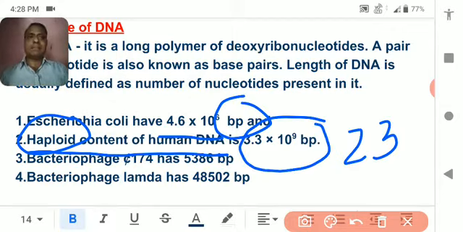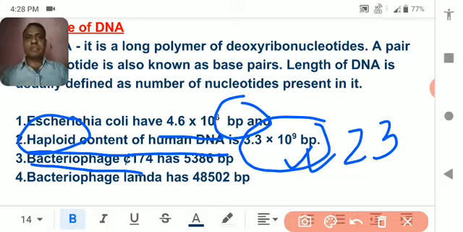All the DNA present in the 23 chromosomes has a total of 3.3 into 10 to the power 9 base pairs. Similarly, bacteriophage phi X 174 is the name, which has 5386 base pairs.